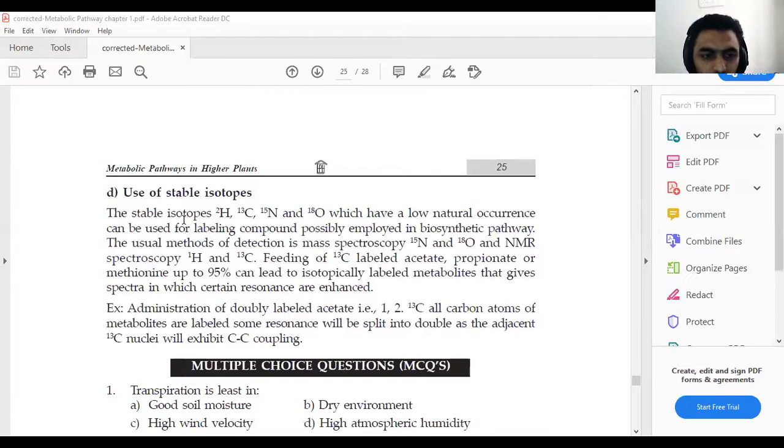Now, last, is the use of stable isotopes. Stable isotopes of carbon, hydrogen, nitrogen, and oxygen, which have low natural occurrence, can be used for labeling compounds. These four, having low natural occurrence, can be used for the investigation and isolation of their biogenesis or biosynthesis pathway.